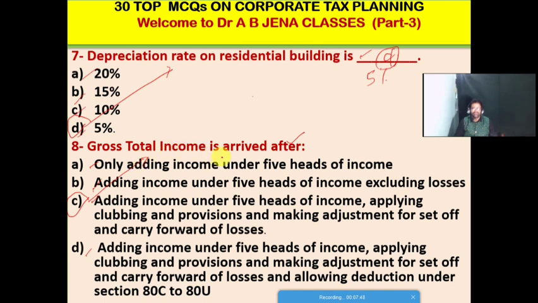Gross total income is arrived after adding the income under 5 heads of income, applying clubbing provisions and making adjustment for set off and carry forward of losses. So C is the right option for this MCQ.